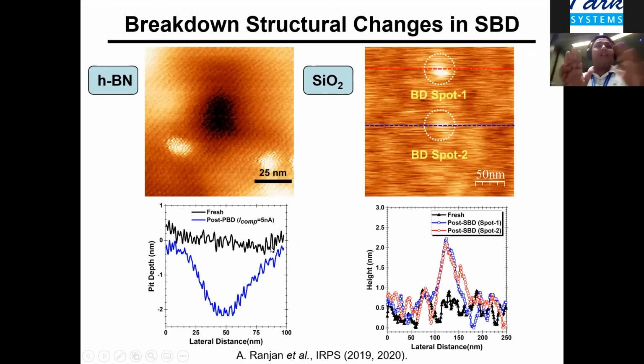This is very different from what we have been observing, say, on SiO2 or hafnium dioxide breakdown, where instead of a removal of material, we see a hillock formed. This is because the underlying silicon kind of melts away and forms an epitaxial layer growing below the dielectric, and that's why we have some sort of hump over this region.